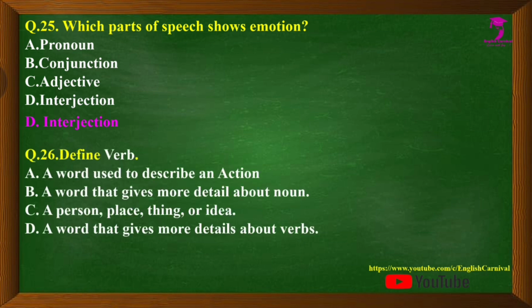Question number 26 we have define verb. Options are A. A word used to describe an action, B. A word that gives more detail about noun, C. A person, place, thing, or idea, and D. A word that gives more details about verb. Correct answer is A, that is a word used to describe an action.